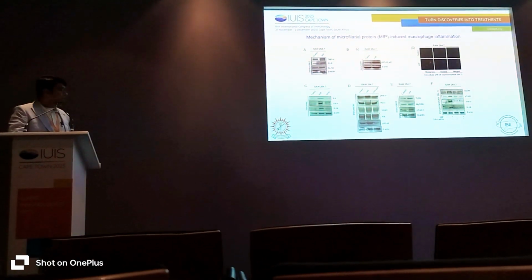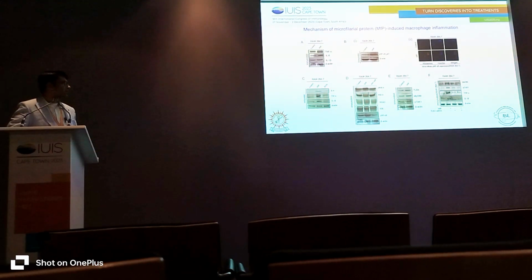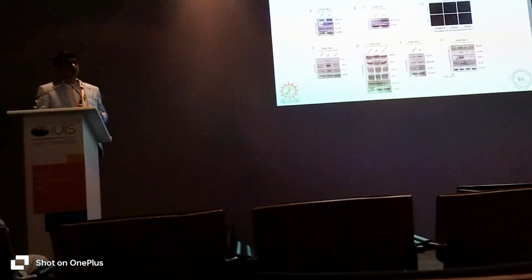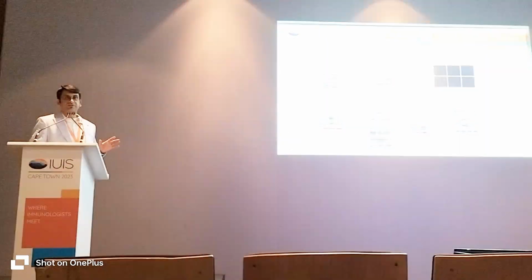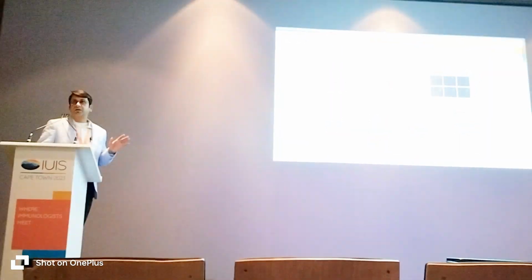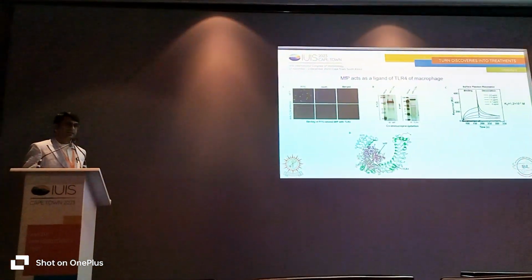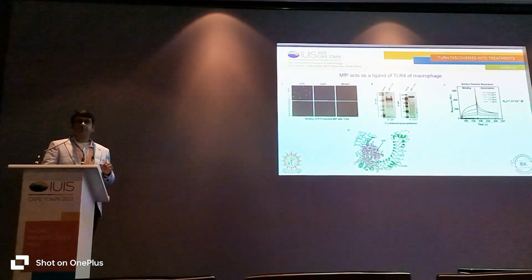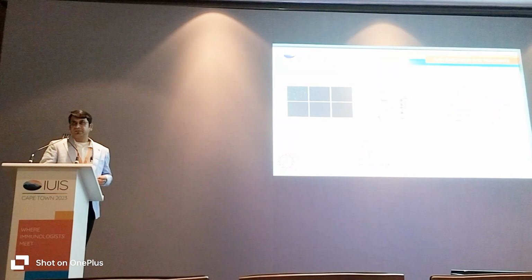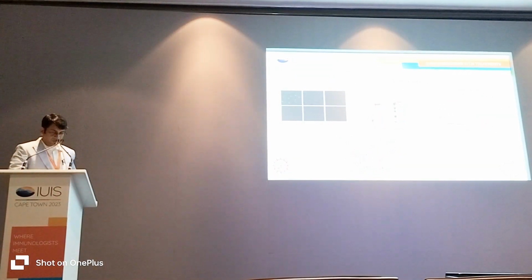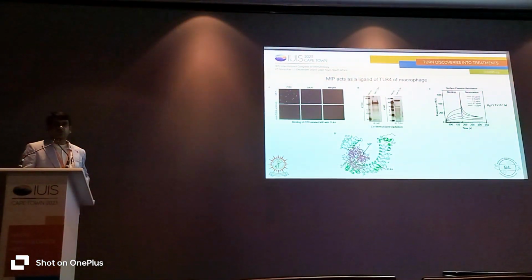So we have seen that the TLR4 upregulation was there, but when we knocked down the TLR4 with siRNA, we found no such inflammation. That means primarily this pathway is dependent on the TLR4 and NF-kappa B axis. The next and very important question was whether this particular protein, which we termed MFP, that is microfilarial protein, which is present on the surface of the parasite, acts as a ligand for TLR4 or not.